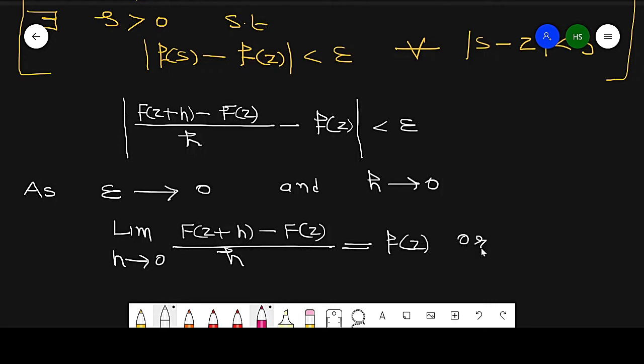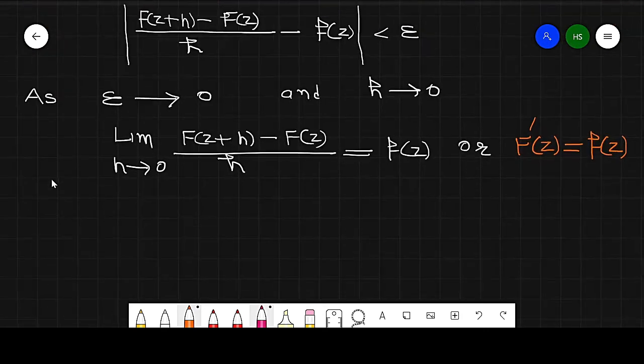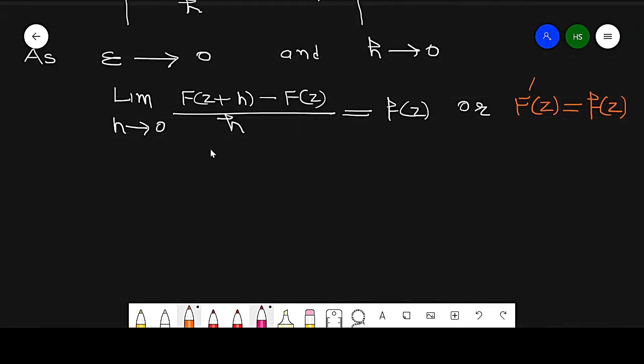So this may be written as the derivative f dash z equal to f of z.